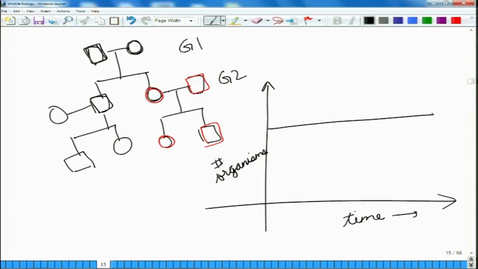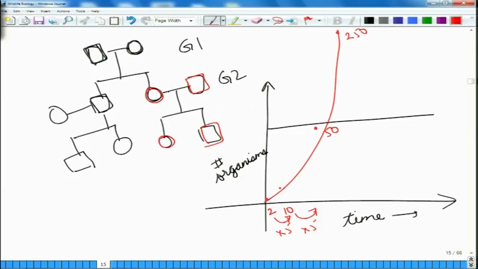However, it is observed that if you provide ample amount of resources to any organism, it tends to overpopulate. So, overpopulation means that from two organisms in the first generation, the second generation may be having say 10 organisms. The first one had 2 organisms, the second had 10 organisms. So, it was a multiplication factor of 5. If you do this multiplication factor of 5 again, then in place of 10 you will be having 50 organisms. Next you will be having 250 organisms, and so you will have a curve that is rising exponentially.